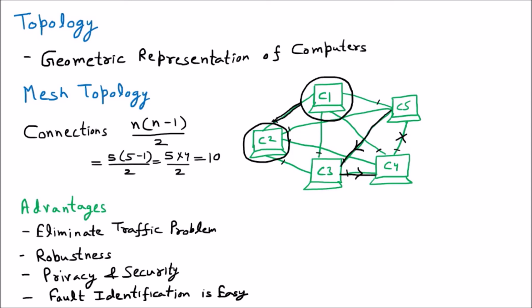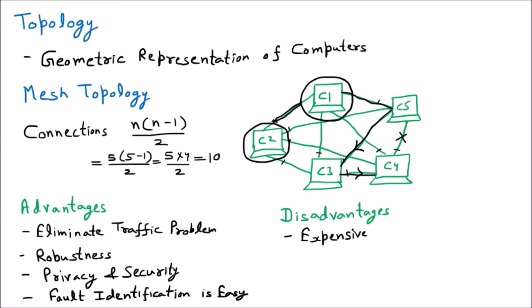Now there are a few disadvantages of the mesh topology. The first disadvantage is that it is expensive. Mesh topology is very expensive. As we are talking about the connections, we say that C1 is connected with C5. How are these connections possible? They are nothing but Ethernet cables we are applying.